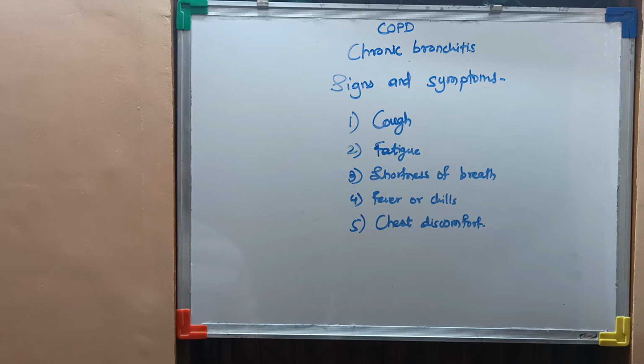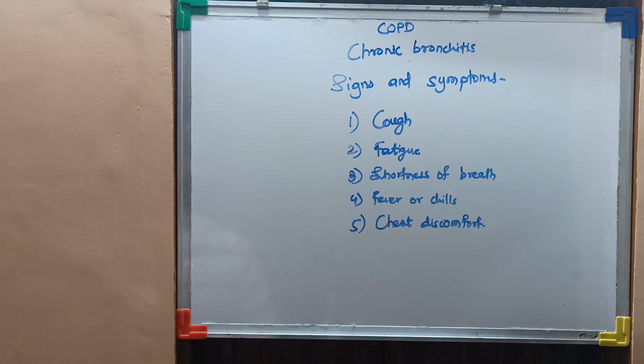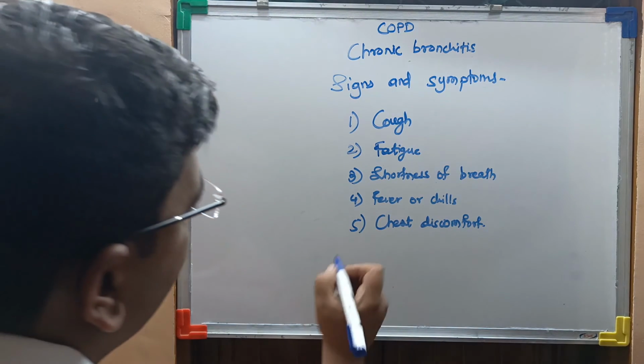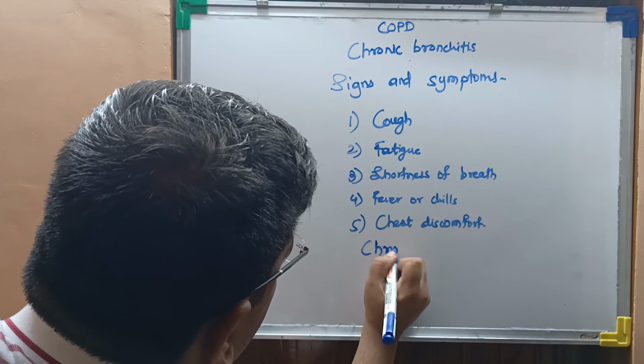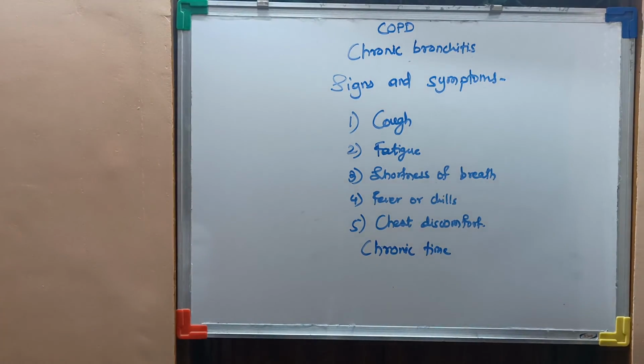Now we will focus on the signs and symptoms of chronic bronchitis. The patient may produce an excess amount of cough. He will feel fatigue, shortness of breath, he may have fever or chills, and chest discomfort for a longer time, that is, a chronic period of time. So these are the signs and symptoms of chronic bronchitis.